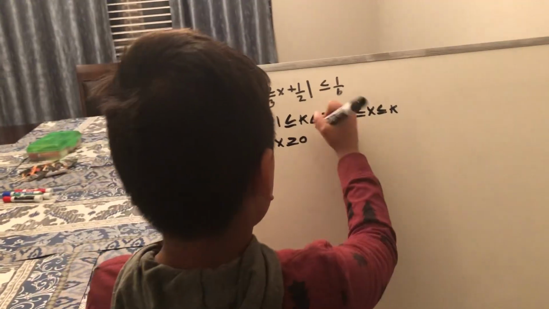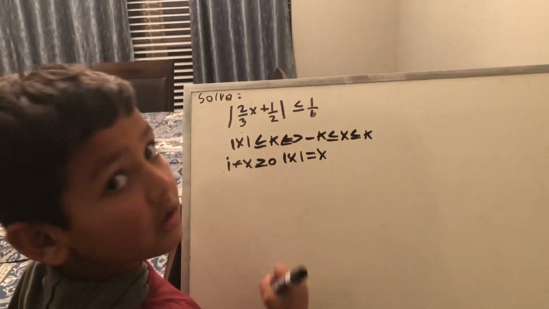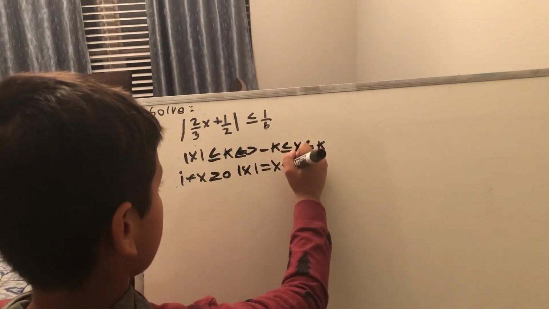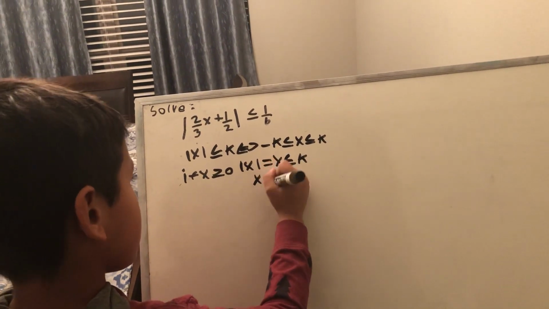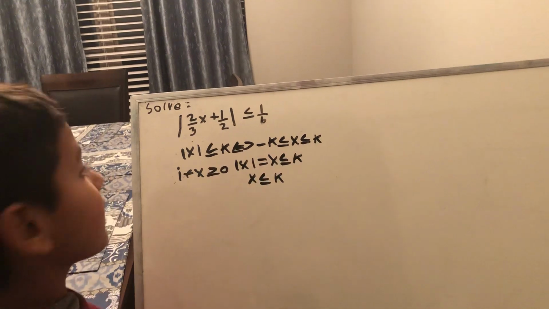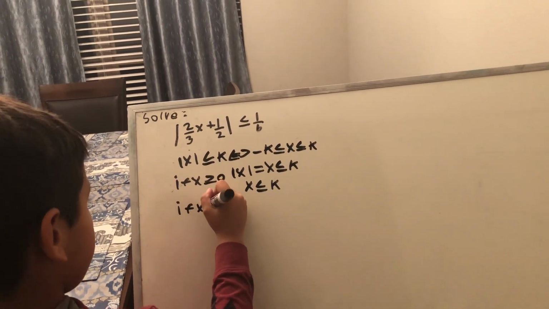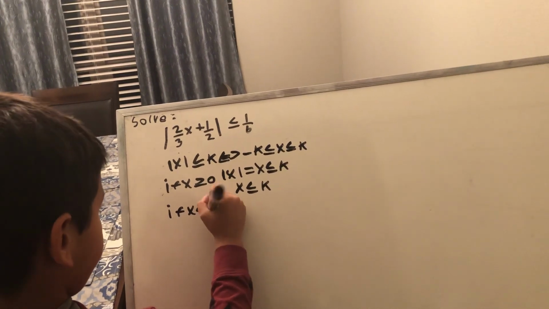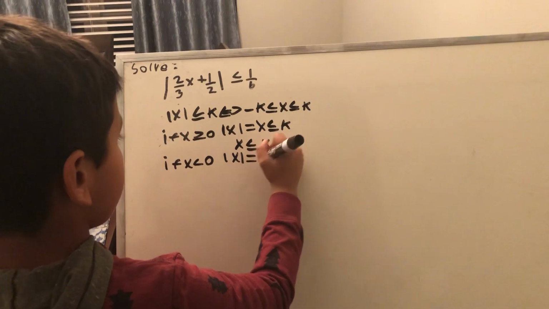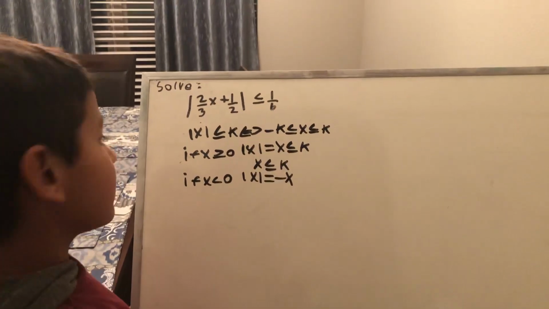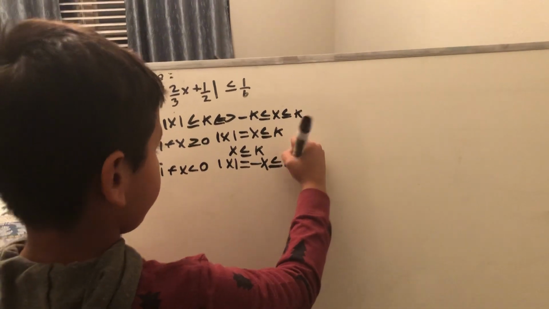If x was positive or 0, then the absolute value of x would be equal to x, so x is less than or equal to k. Now if x was negative, then the absolute value of x would be equal to negative x, which is less than or equal to k.